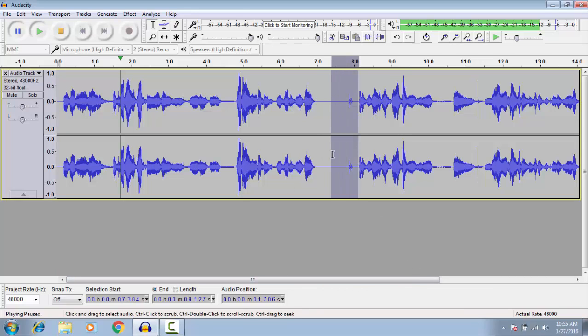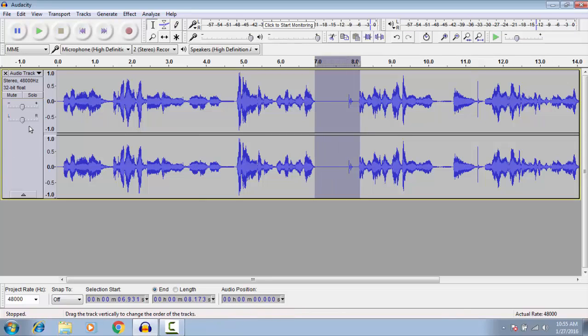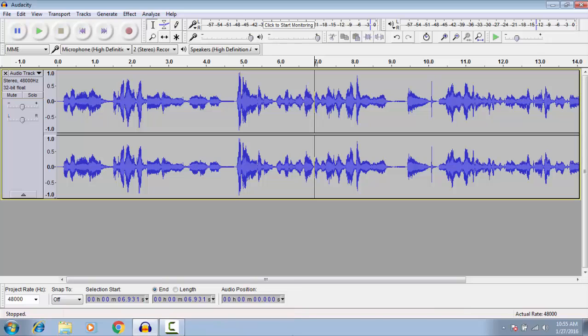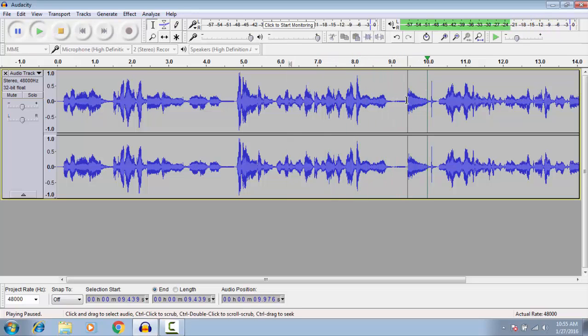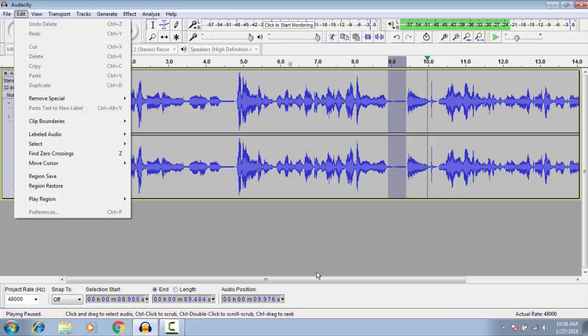Now let me play this. I don't like that. So I highlight it and delete it. I press backspace, so let me just do this. After you guys got that, see, I don't like that. So you highlight it and you delete it. So highlight and edit and delete.